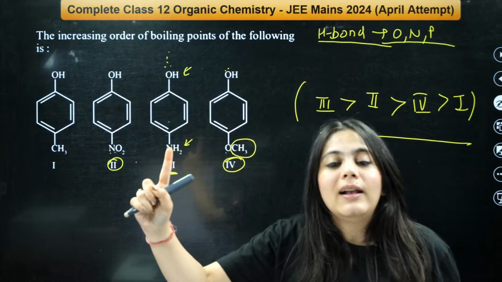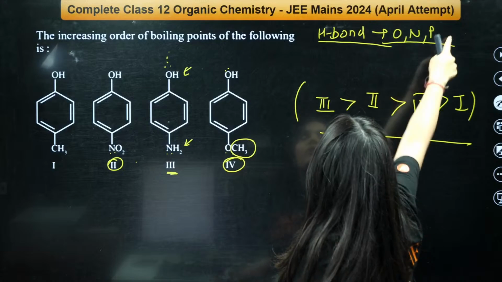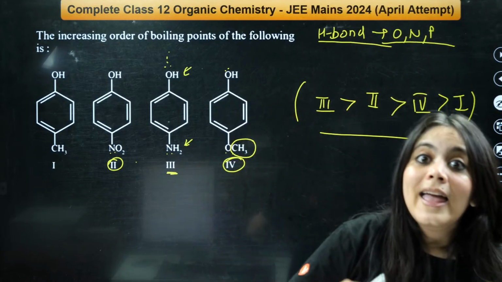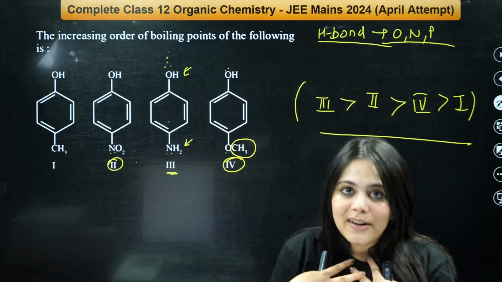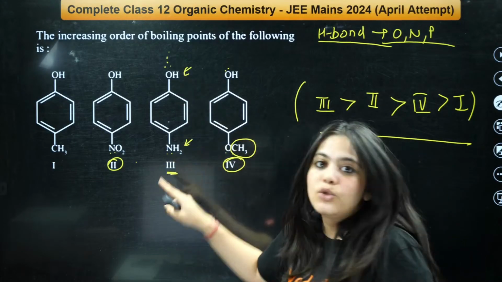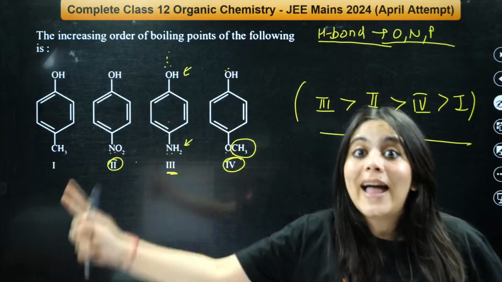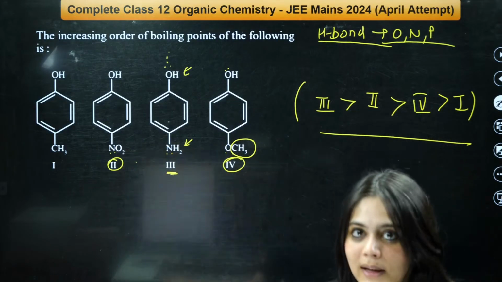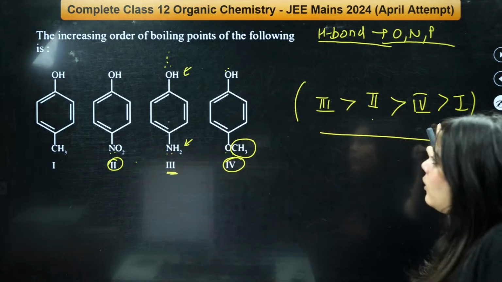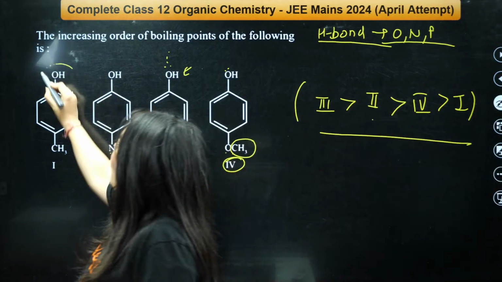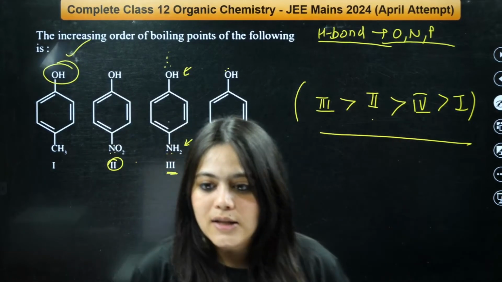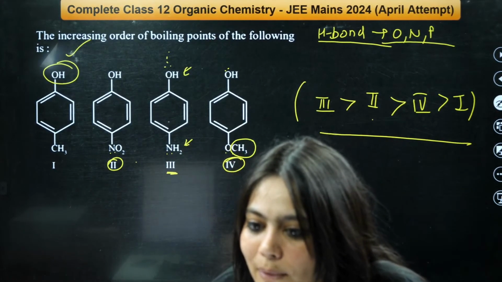So first identify the type of atoms: oxygen, nitrogen, fluorine. These will definitely show hydrogen bonding. Then, if with these atoms hydrogen is already there, like OH and NH2, highest hydrogen bonding. Then, you have to identify if any bulky group is there, then hydrogen bonding will be less. So then it will be second, then fourth. And here only OH will show hydrogen bonding, so the first will come last. Understood this thing, everybody?